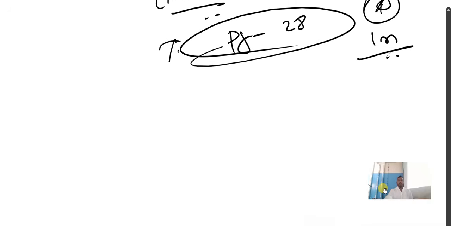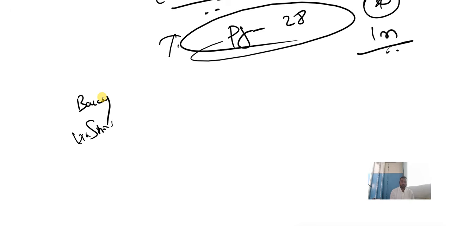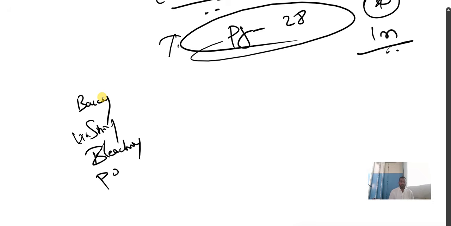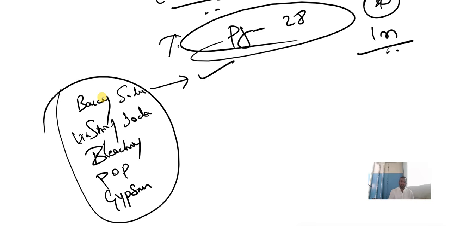Good. And salts. Remember the names of the salts: baking soda, washing soda, bleaching powder, plaster of Paris, gypsum. Baking soda is very important, bleaching powder is important, POP is important.